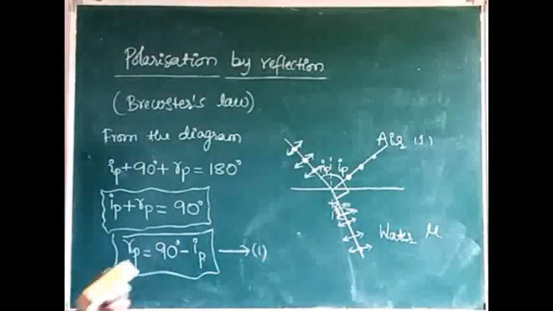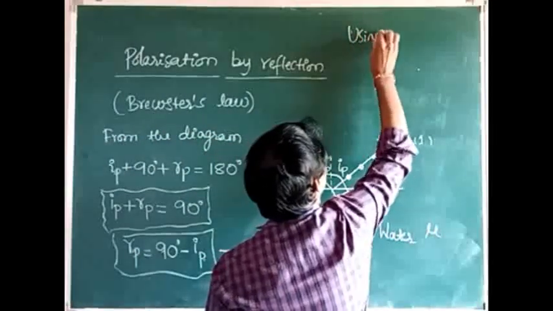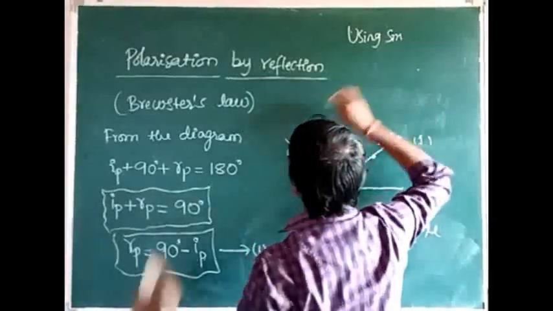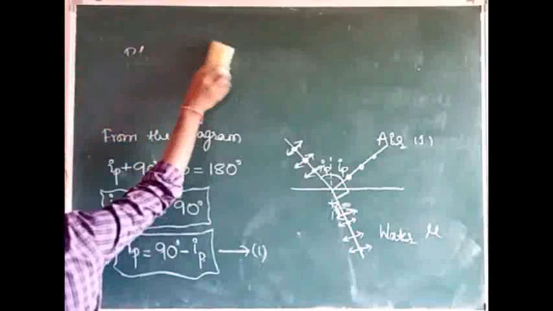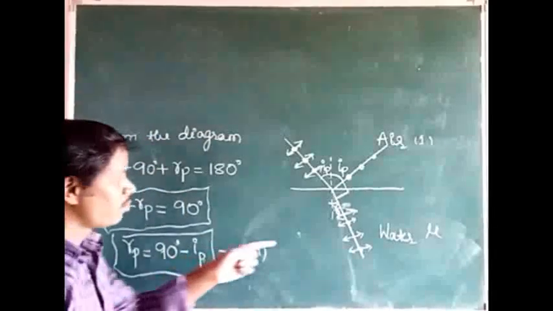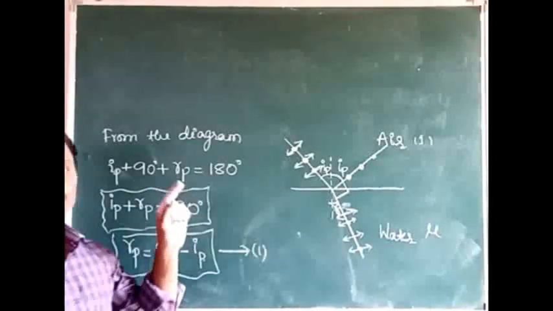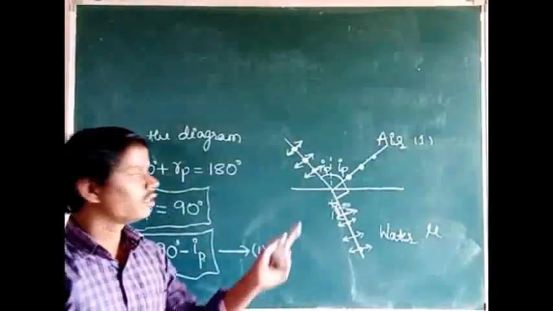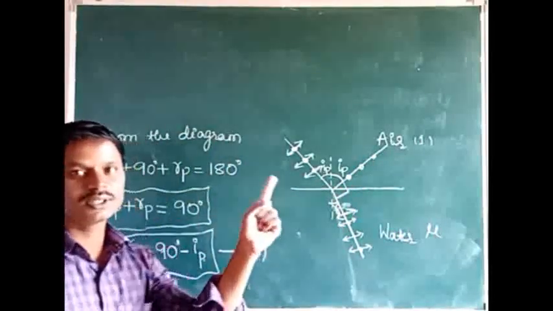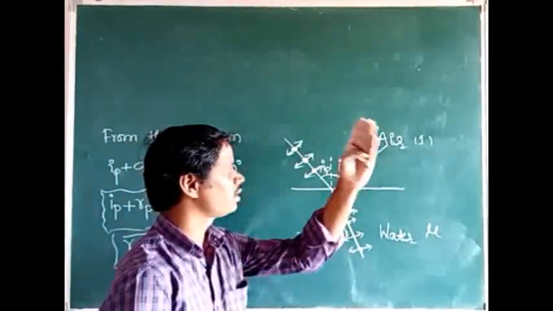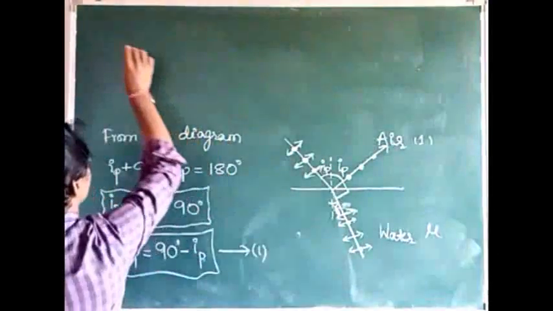We use Snell's law here because part of the light is refracted and part is reflected, but the reflected light is completely plane polarized, with vibrations perpendicular to the plane of the paper.